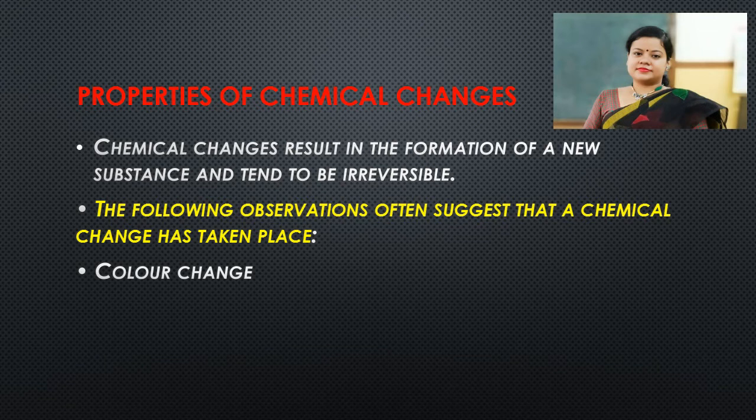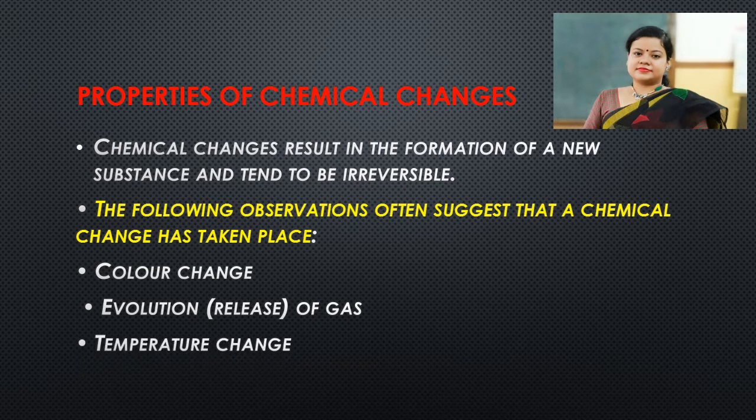Evolution of gas. Like in photosynthesis, you see along with the formation of glucose, oxygen is evolved. It is an example of a chemical change. Temperature change. In the chapter Acids, Bases and Salts, you have read about neutralization reaction. When neutralization reaction occurs, heat is evolved. So temperature change occurs.